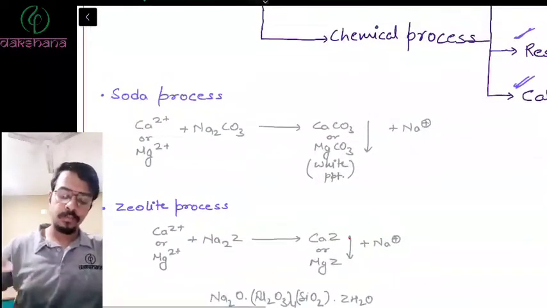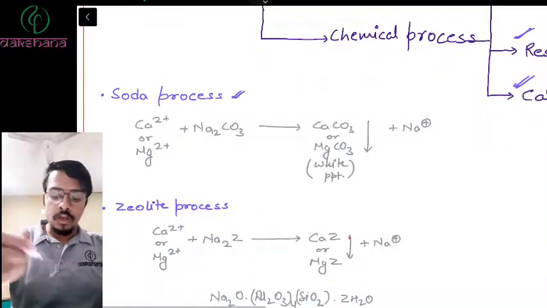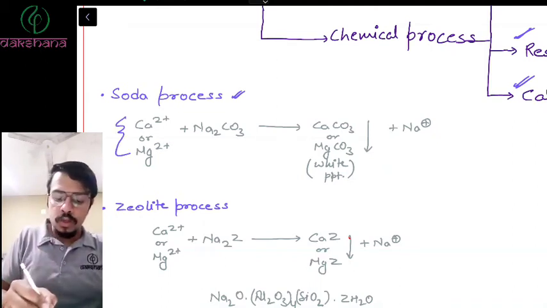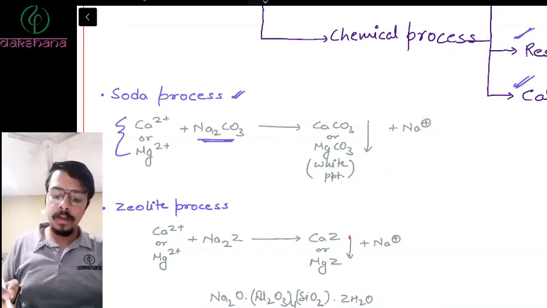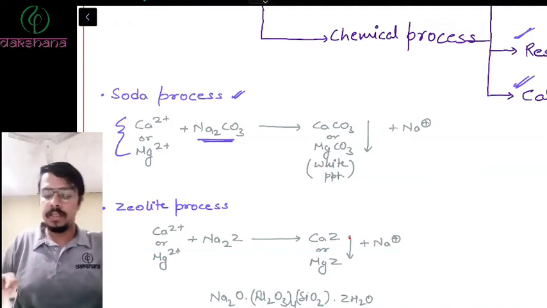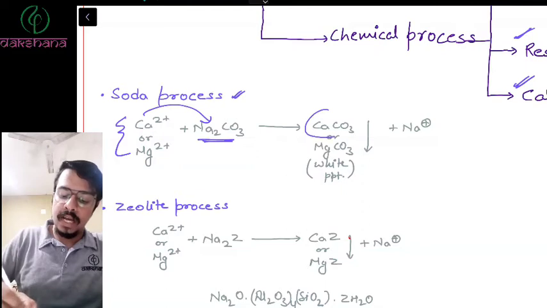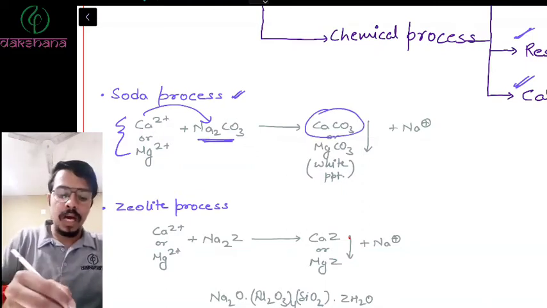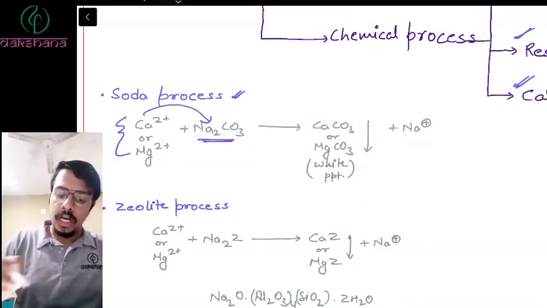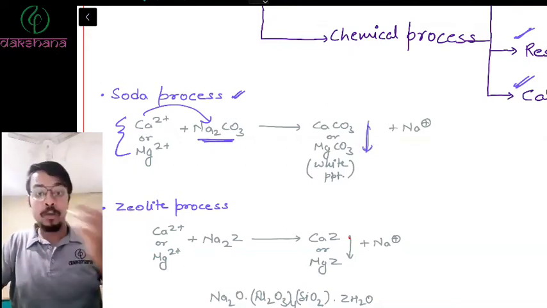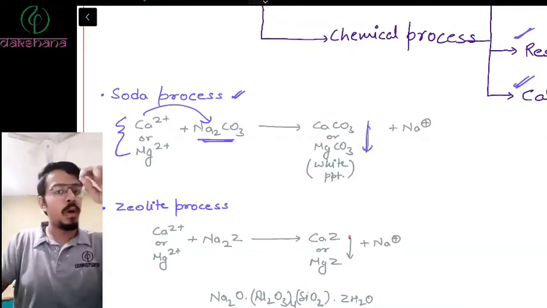Soda process. What is the soda process? In the soda process, you react the salts of calcium and magnesium with sodium carbonate. What will happen? A displacement reaction takes place. It will remove sodium from it and react to form calcium carbonate. And what will this calcium carbonate do? It will form a precipitate, which we studied earlier. The precipitate can be separated out and you can easily get soft water.